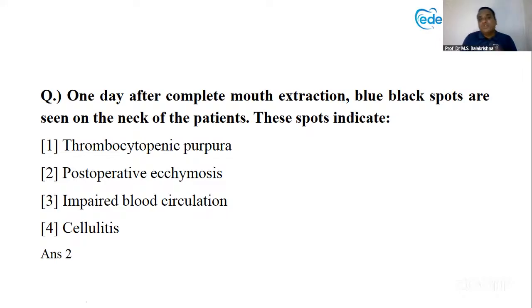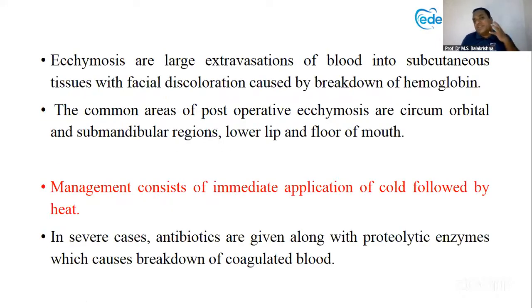It is actually a large extravasation of blood in the subcutaneous tissue. The discoloration is because of breakdown of hemoglobin in that area. Basically this is seen in the circumorbital area, submandibular region, lips, and floor of the mouth. So in these parts, ecchymosis is more commonly seen.